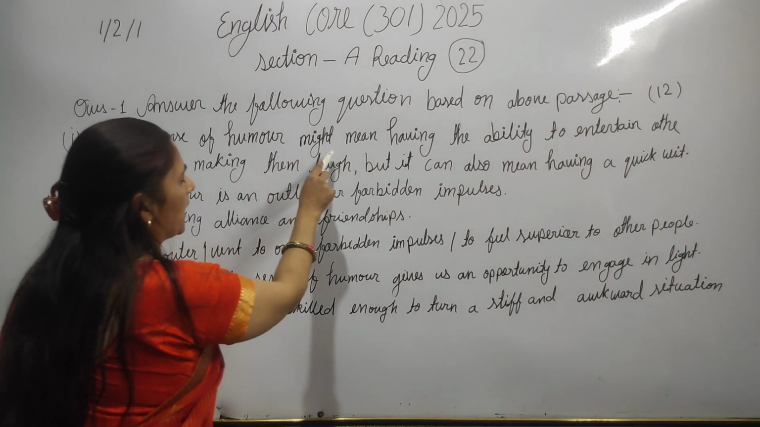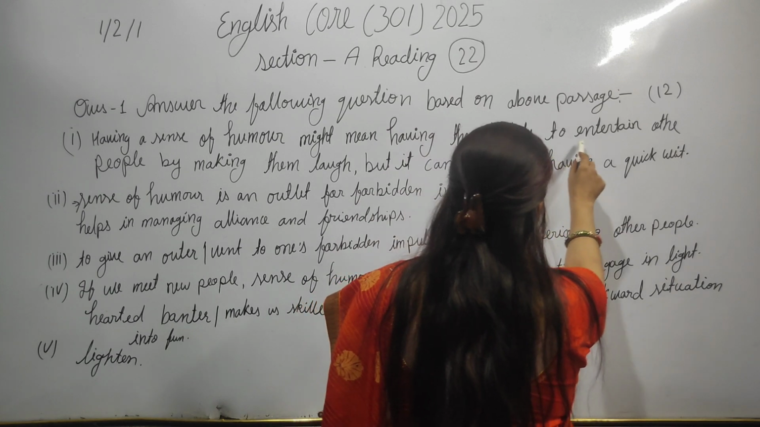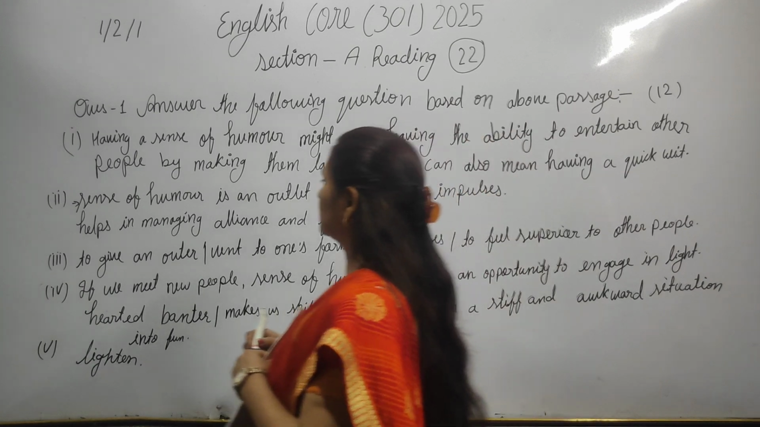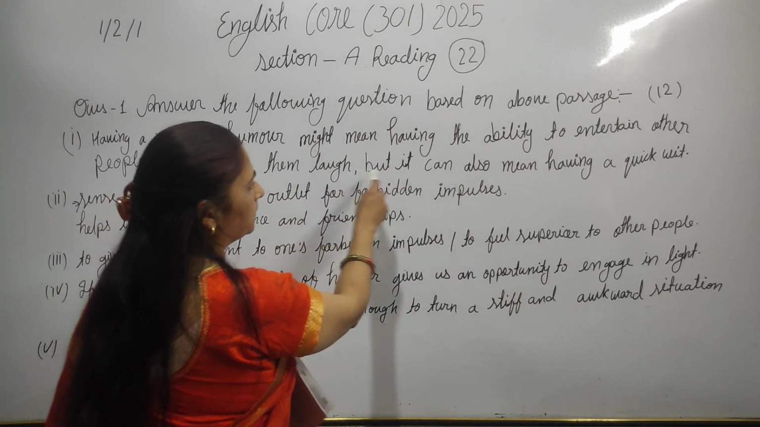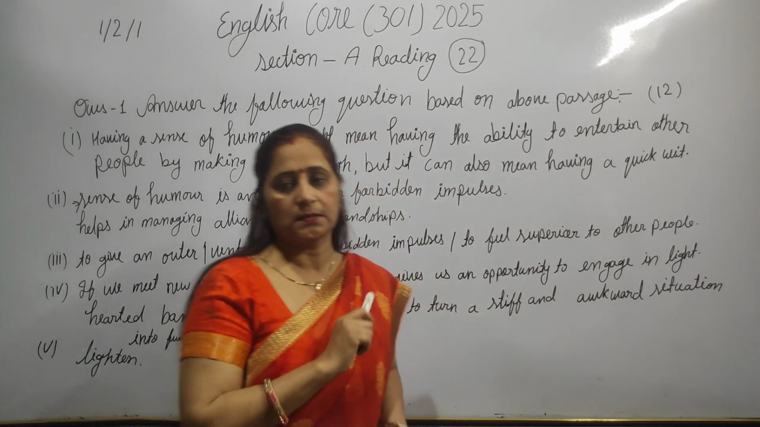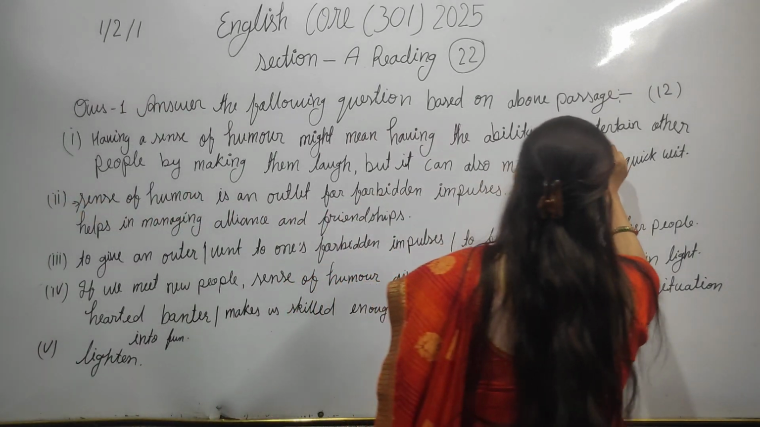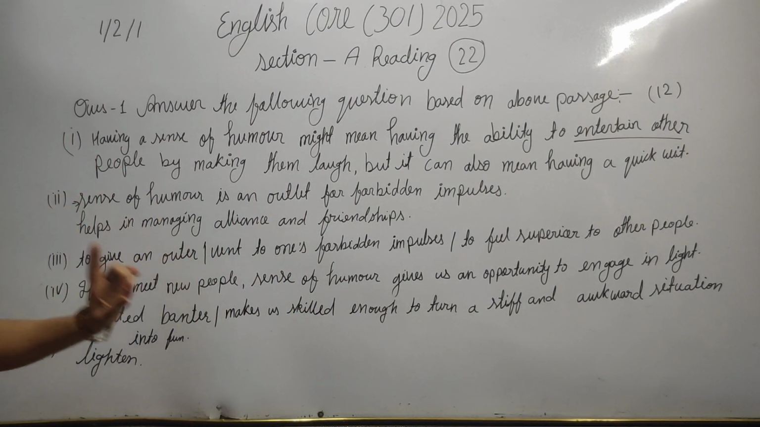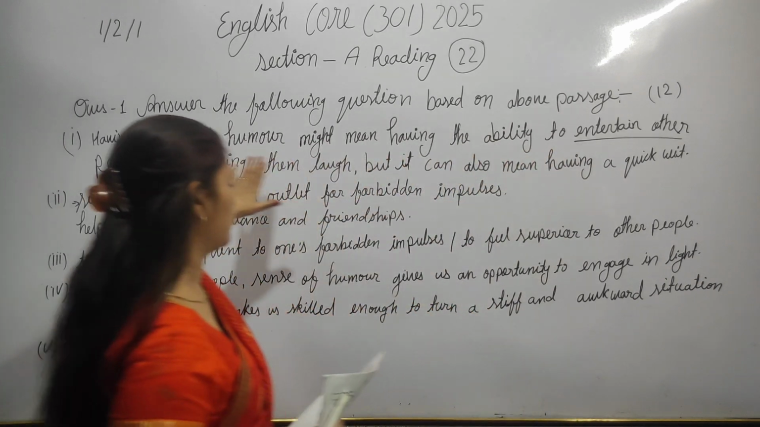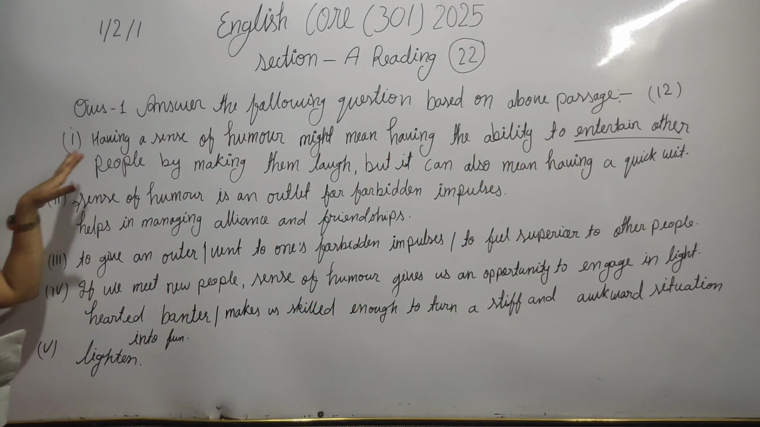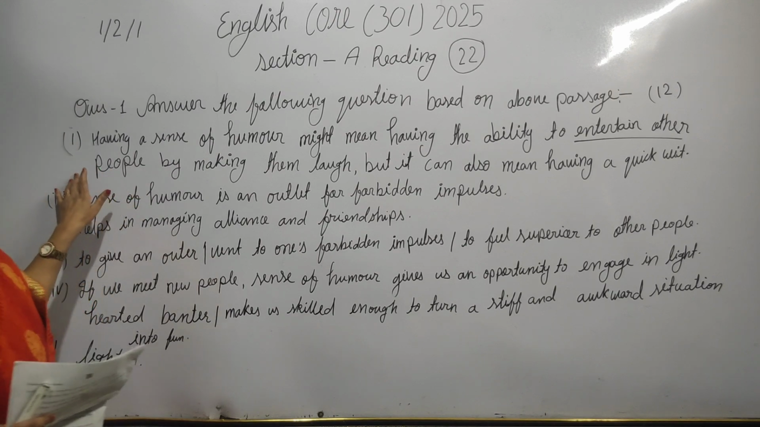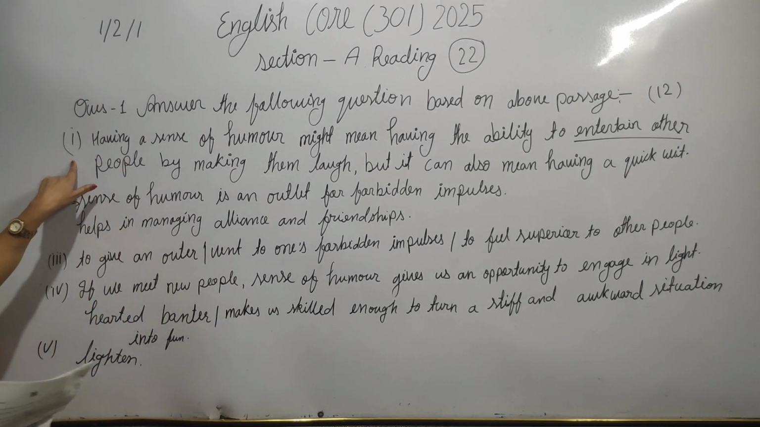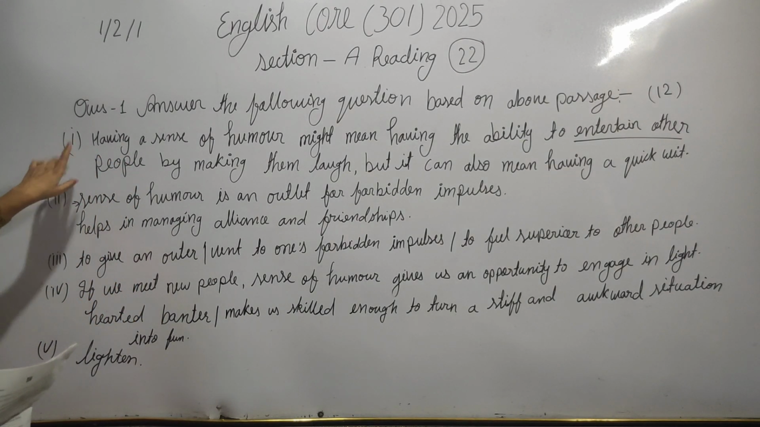Having a sense of humor might mean having the ability to entertain other people by making them laugh, but it can also mean having a quick wit. So you have to write entertain others. If you have written entertain others, the ability part, in this sense, then this is a content-based question. In a content-based question, if your sense is revealed and you have written it based on entertain, then you will get 1 mark.